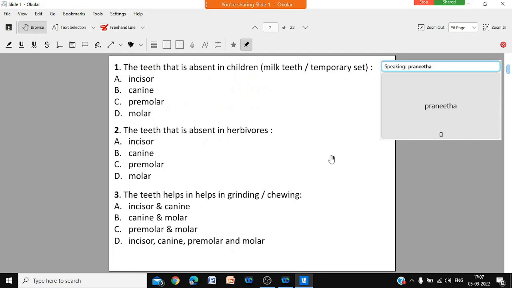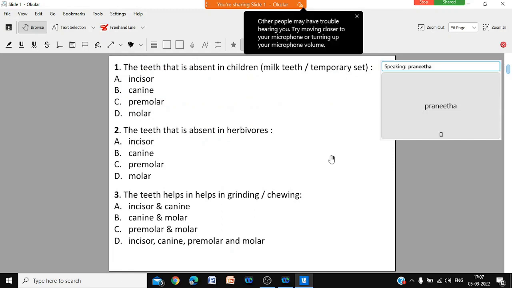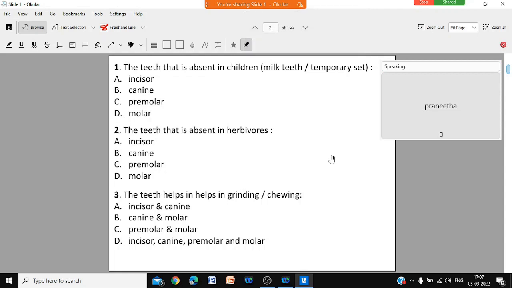Question number 1. The teeth that is absent in children, milk teeth or temporary teeth, either we call it milk teeth or temporary set. The kind of teeth that is absent, which one? Incisor, canine, premolar, molar. Write question number 1 and only the options. So the teeth that is absent in the temporary set is incisor, canine, premolar, molar.